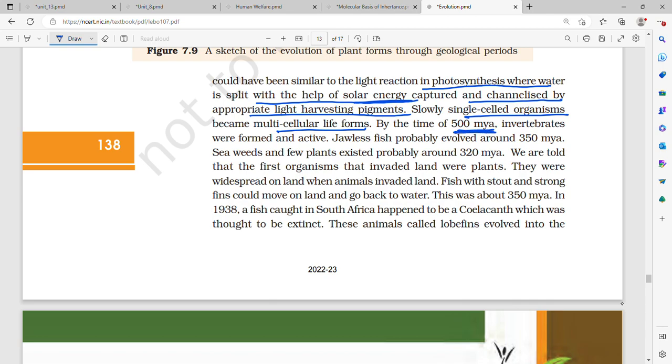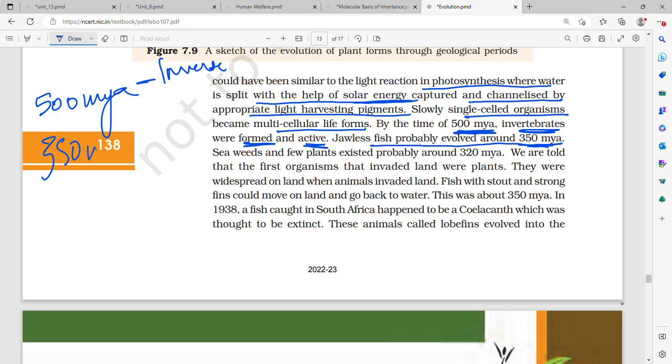By the time, that is 500 million years ago, invertebrates were formed. So 3 billion years ago non-cellular forms came, 2 billion years ago cellular forms came, 500 million years ago invertebrates came for the first time. Then active jawless fish probably formed around 350 million years ago, so 350 million years ago jawless fish came. And seaweeds and a few plants existed probably.